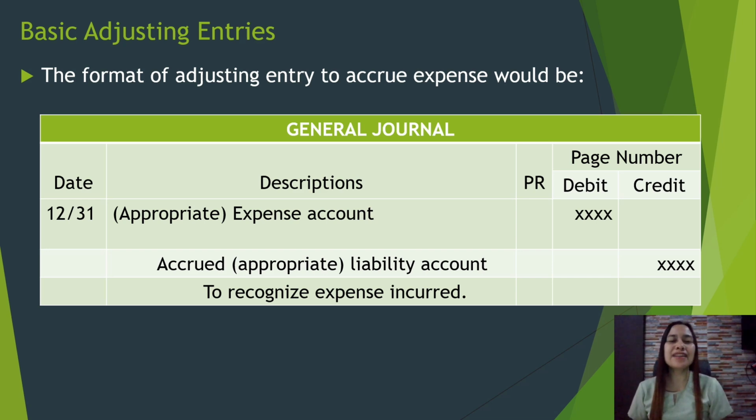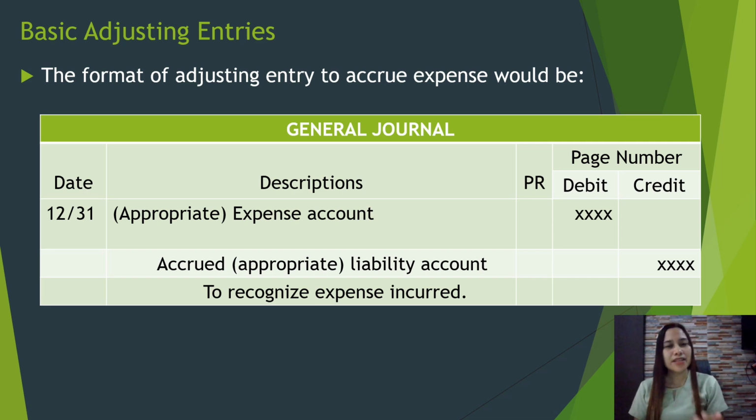So, observe that the adjustment for accrued expense increases both the expense and liability accounts because there's no payment yet. The incurred expense has been recognized but not yet paid. So, it is just proper that we record it as an expense and of course, incur a liability for this non-payment as of the moment.